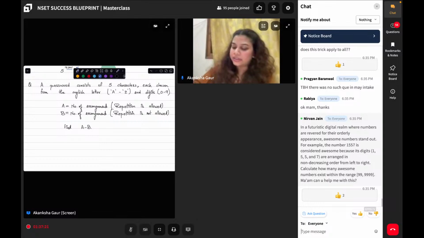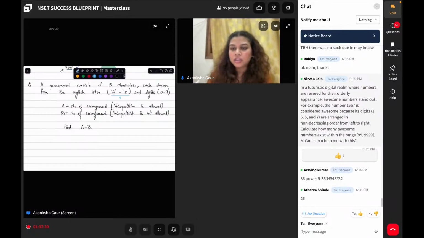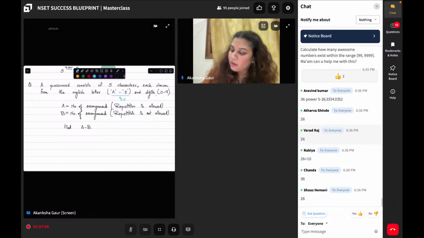Because if you look at it, A to Z will give you how many combinations possible? How many options are there to fill a particular block? 26. How many digits are there to fill a particular block? Total 10. So if I talk about A, how many positions are there to fill? There are total 5 characters which you can fill.